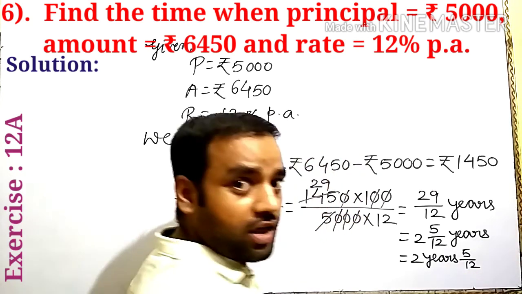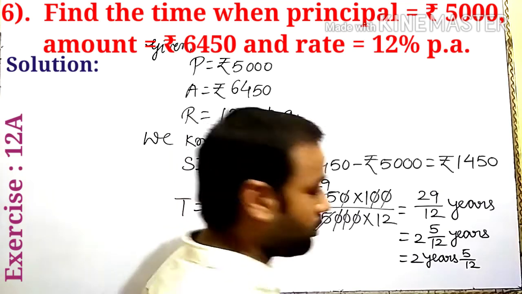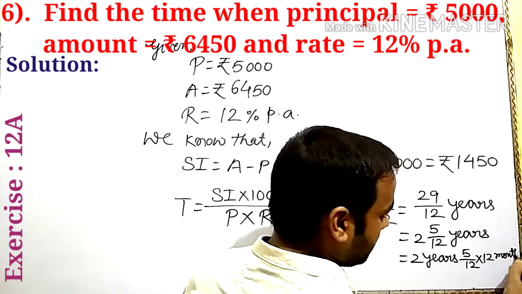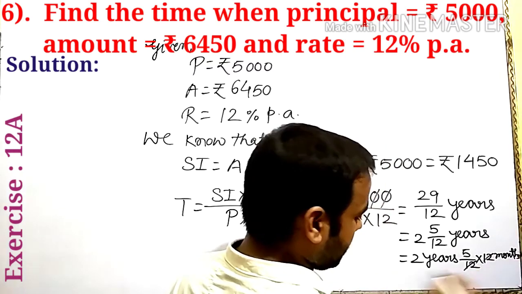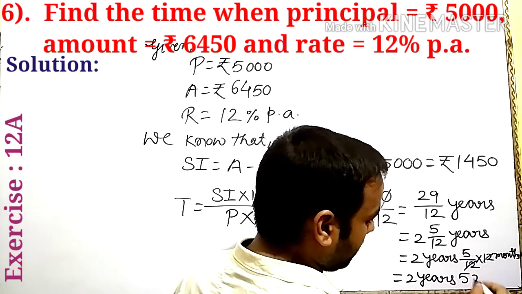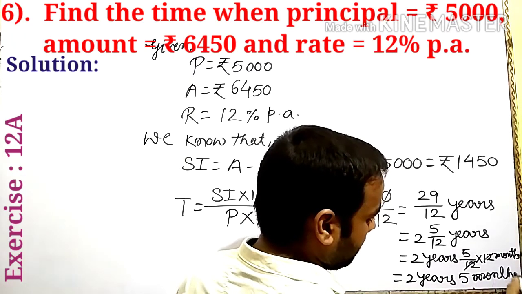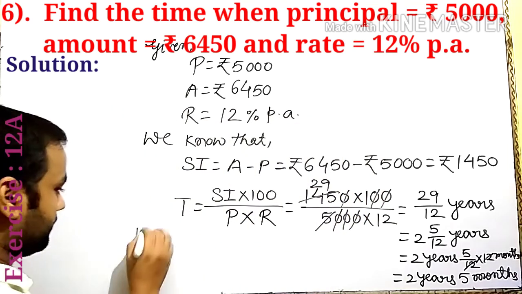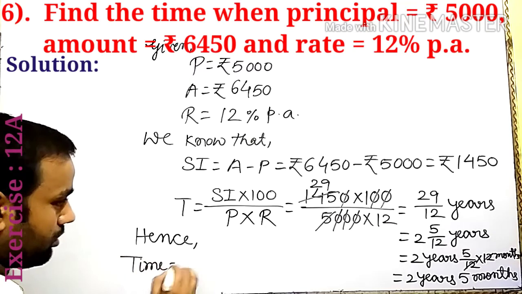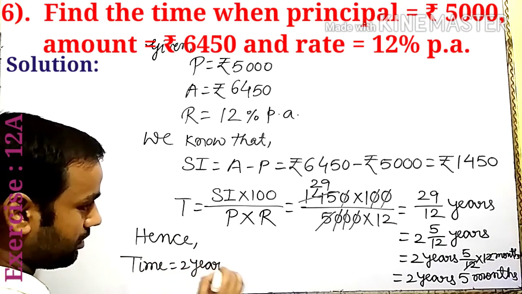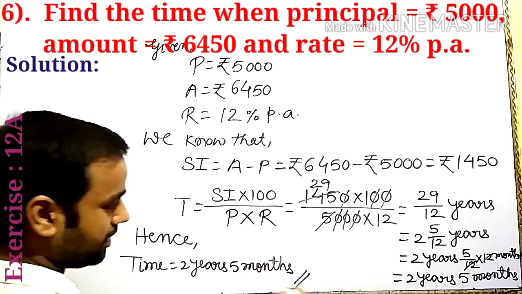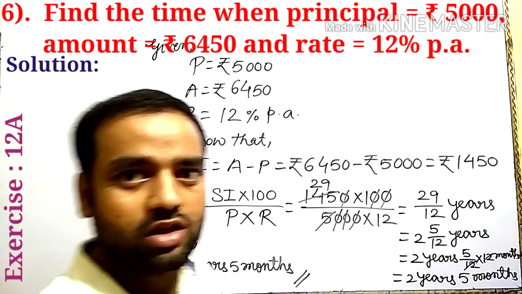Here write the integral part 2 in years, and 5 by 12 years. The years convert into months, so we multiply by 12. Here multiply by 12 to convert into months. Is it clear? 12 12 cancel out. Lastly we write 2 years 5 months. So hence time is equal to 2 years 5 months. Is it clear? Now let us discuss question number 7.